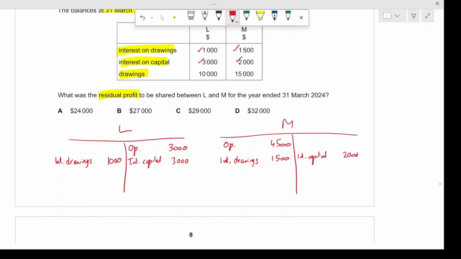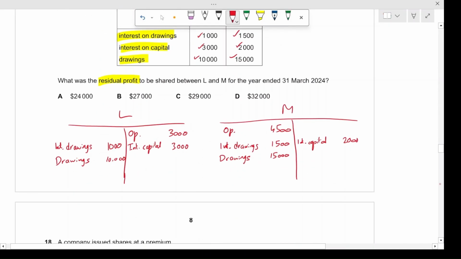All right. And now we have drawings. Drawings themselves also decrease the current account balances for the partners. So $10,000 for L, $15,000 for M. So this would be debited, right? Drawings. This is $10,000 for L, and this would be $15,000 for M, right? And now we have the closing balance.